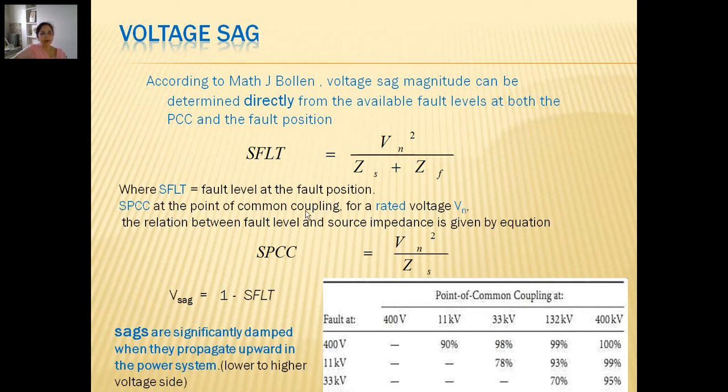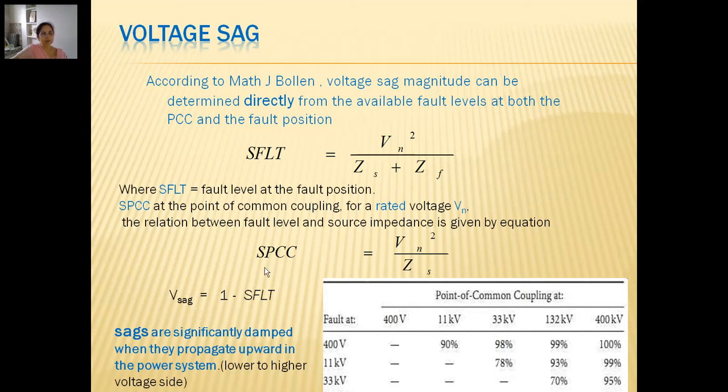If fault levels at both these points are known for the rated voltage Vn, we can calculate SFLT as Vn squared upon Zs plus Zf, whereas SPCC, the fault level at the point of common coupling, can be calculated as Vn squared upon Zs, and from these values we can calculate voltage sag as 1 minus SFLT upon SPCC.